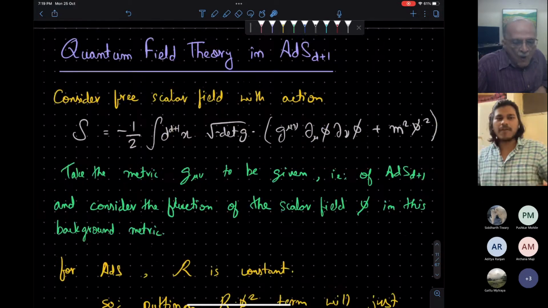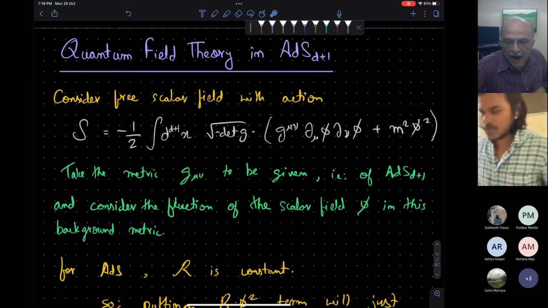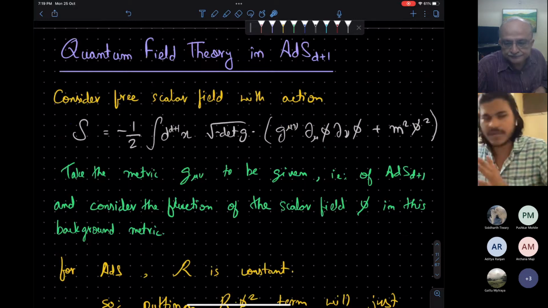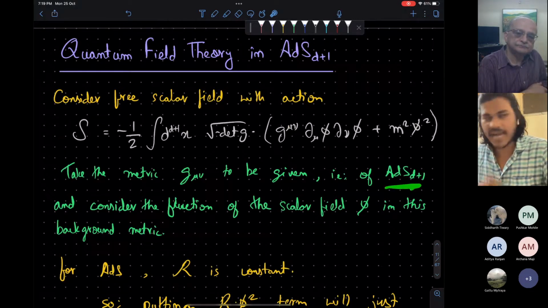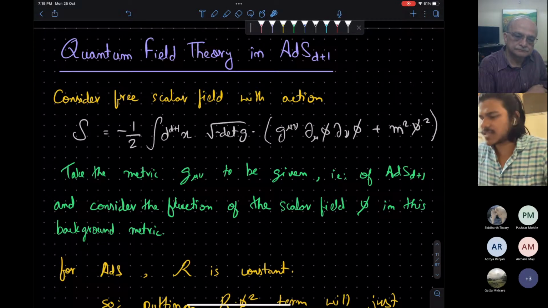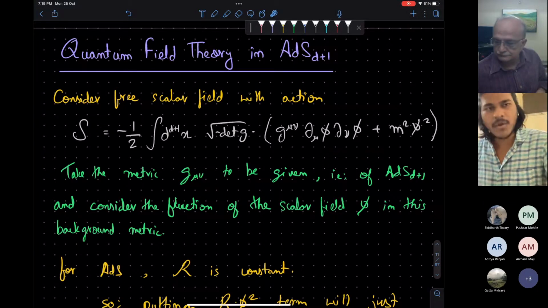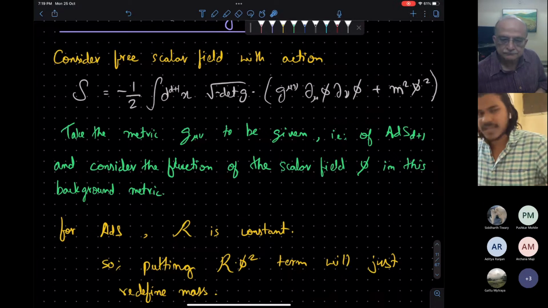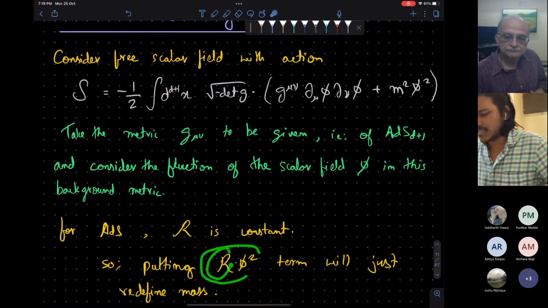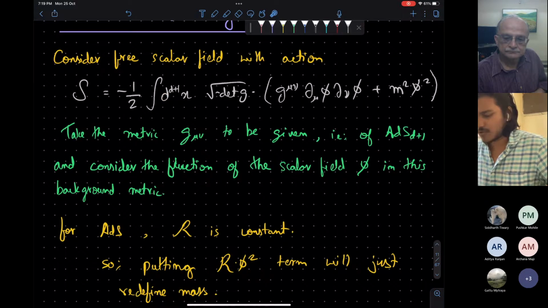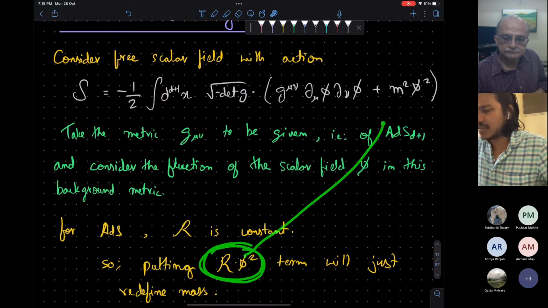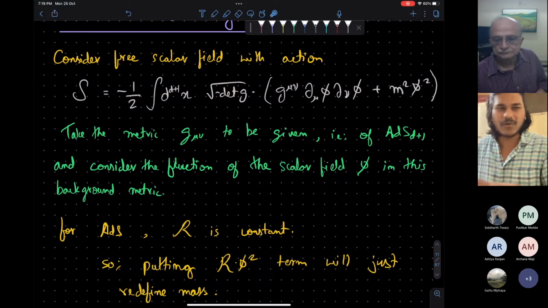Okay, now with this background, I will do quantum field theory in AdS space. For now, I will not quantize gravity. We will work with a fixed background. The background skeleton is AdS, and we will consider a scalar quantum field. The most basic action we can take is the Klein-Gordon action. Note that we can have a coupling to gravity, a term Ricci scalar times phi square. But for AdS space, the Ricci scalar is constant, so putting this term will just redefine the mass. So we don't do that.